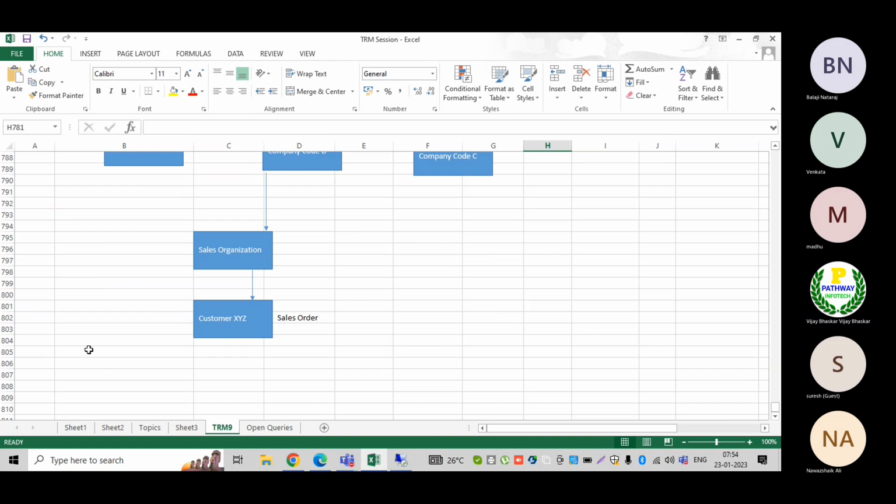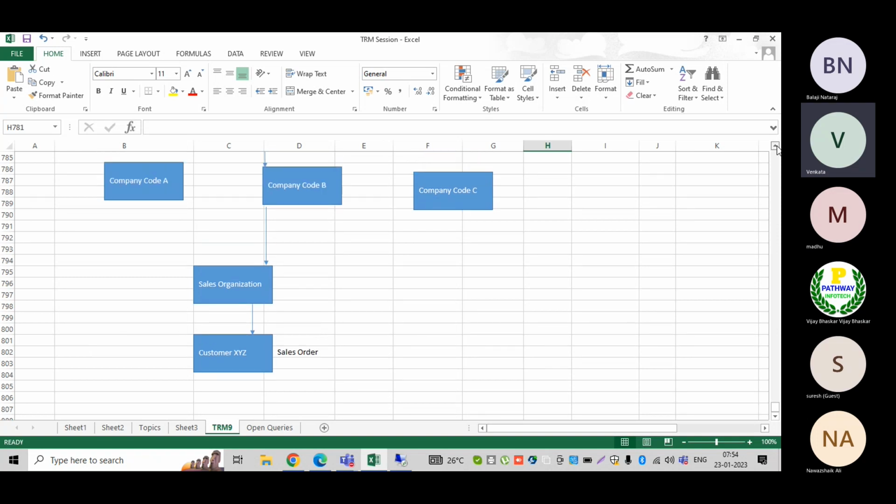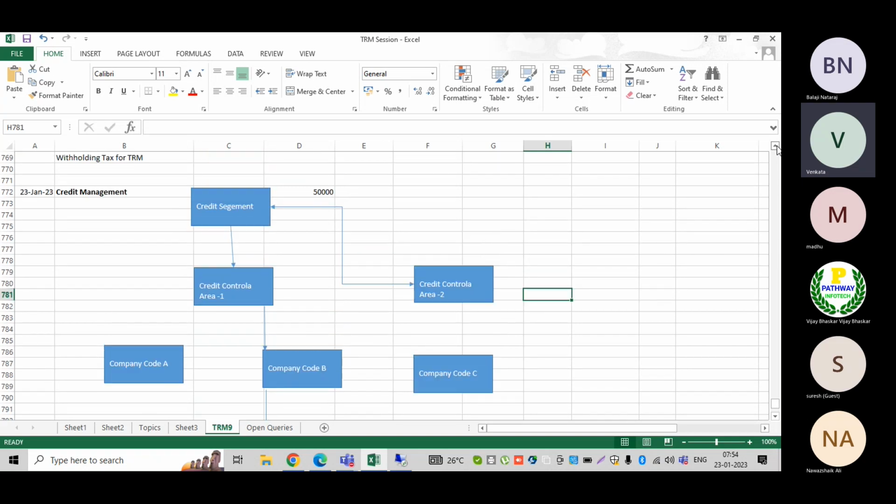Yes, Venkat. Hi Vijay, sorry to cut you. I have one doubt. Under company code, sales organization and customer, I am fine. But when it comes to credit segment and credit control area, we already have a credit control area, so why would we need to create a credit segment? And second, what is the criteria to create multiple credit segments or multiple credit control areas?